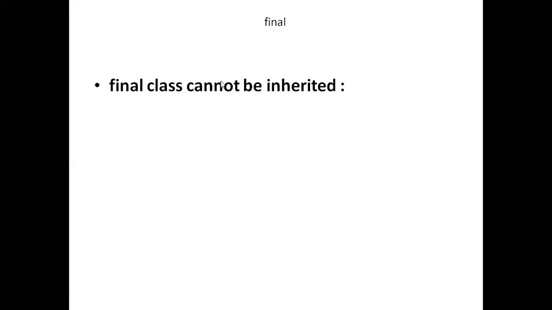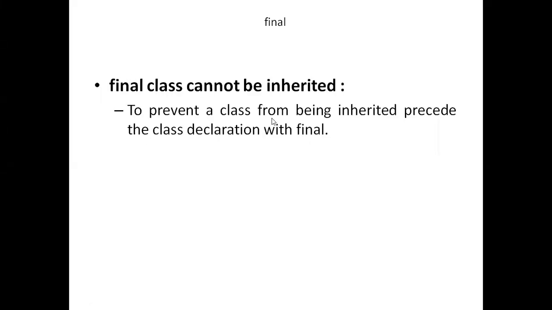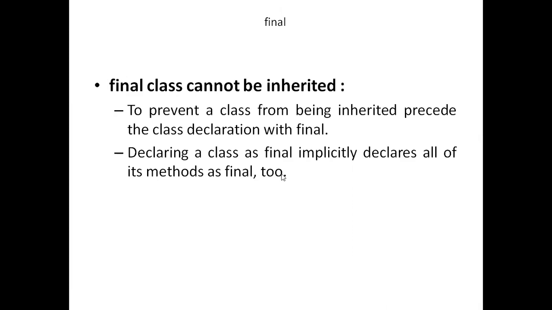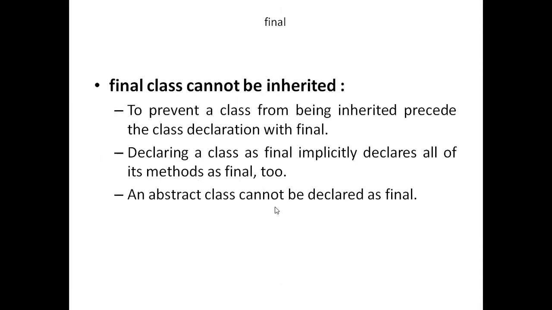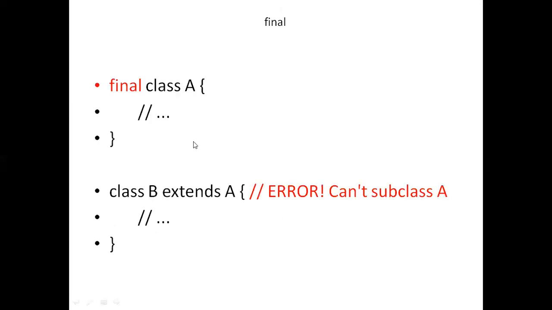So final classes cannot be inherited. If I make a class final, that class cannot be inherited. To prevent a class from being inherited, precede the class declaration with final. Just simply make the class final and it cannot be inherited. Declaring a class as final implicitly declares all of its methods as final too. An abstract class cannot be declared as final. We will see what an abstract class is, but an abstract class cannot be declared as final. You can see this example.